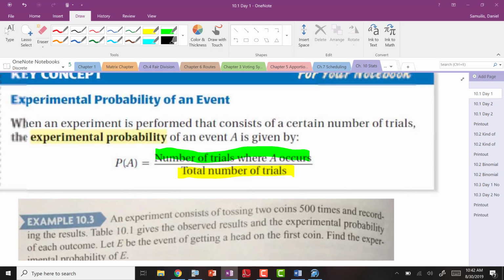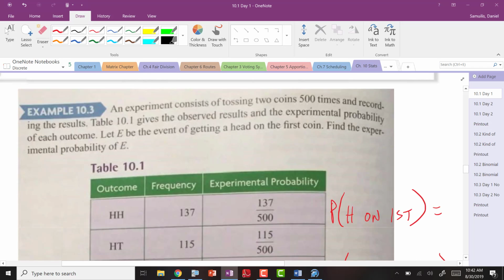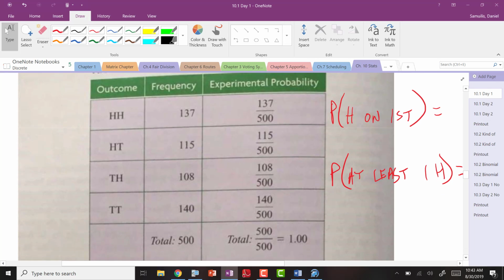And then you don't have to write this down, but maybe the charts. Just put real quick, we're going to toss 2 coins 500 times and see what we can say about this. Then write the chart. So here's the actual experiment. You flip the 2 coins 500 times and you collect the data. So now you can write this down if you wanted. Heads heads came up 137. Heads tails 115. Tails heads 108. Tails tails 140. And then I'll give you a chance to write. I'll pause the video for a second.